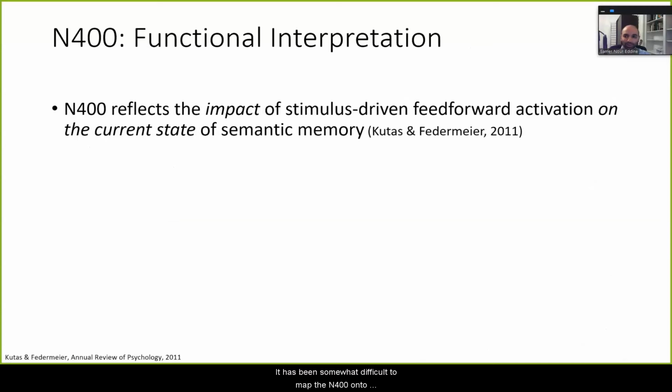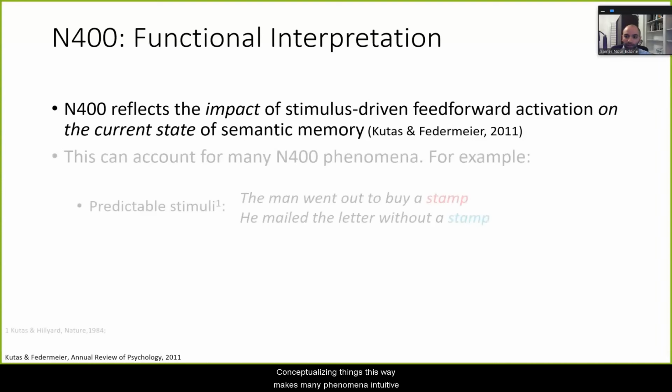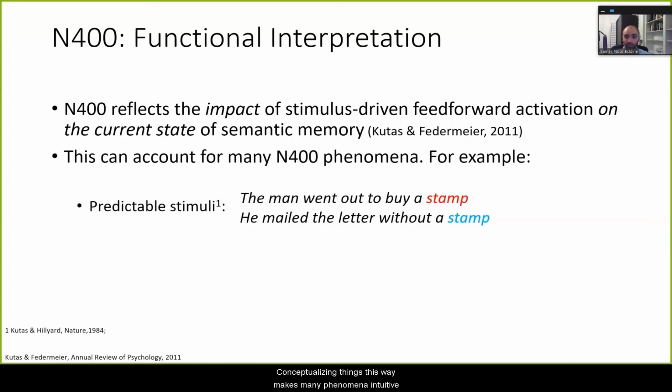It's been somewhat difficult to map the N400 onto traditional psycholinguistic constructs such as lexical access and integration. But recently there's been some kind of consensus that the N400 reflects the impact a given stimulus has on the current state of semantic memory, which itself is influenced by the context in which the stimulus occurs. And conceptualizing things this way makes many phenomena intuitive.